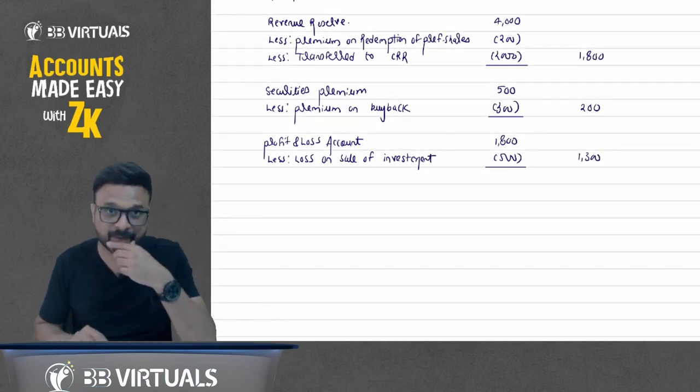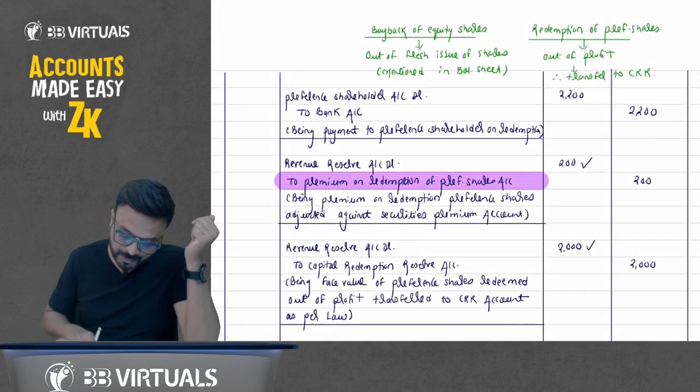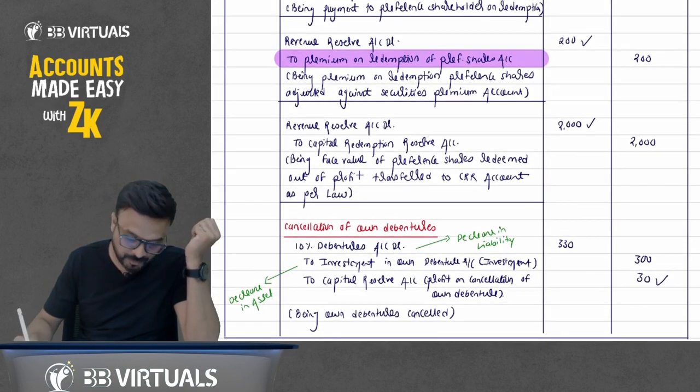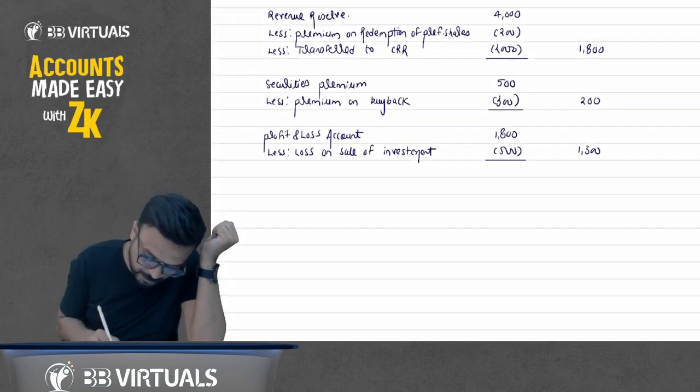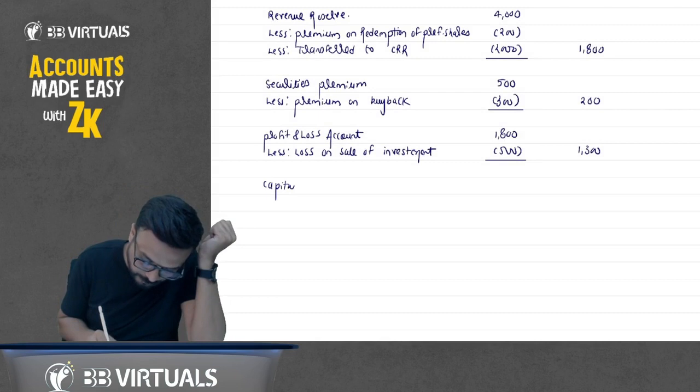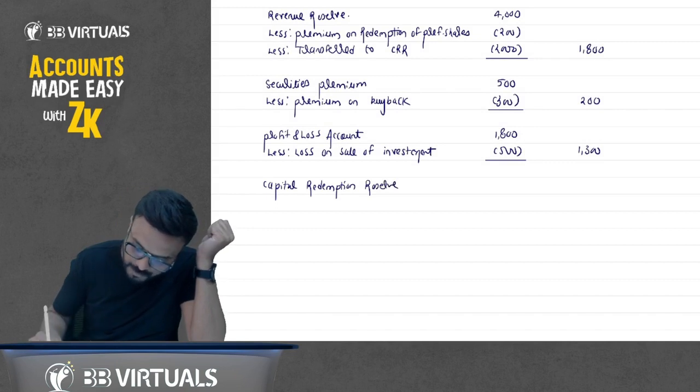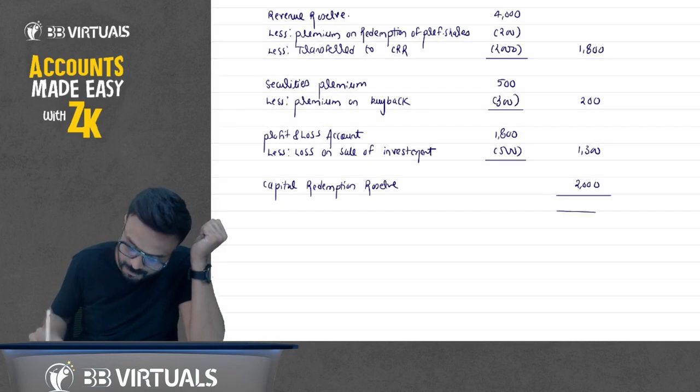One more item will come here. Don't forget to write it down, which is capital redemption reserve. You can see we have transferred to CRR here 2000. So capital redemption reserve account. How much is it? 2000.